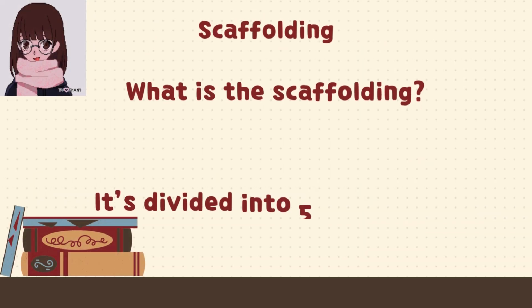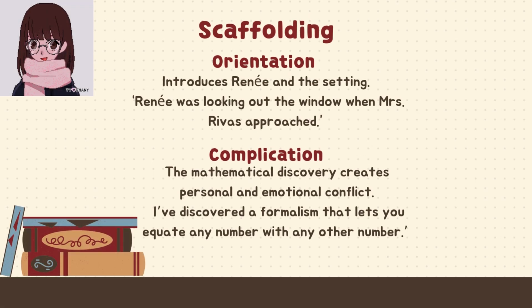Moving on, in this part I will explain the scaffolding of a narrative text. Scaffolding means the structure of a story. It's the way its parts are organized to build meaning. A complete narrative text normally has these 5 stages. The first one is orientation. This is the introduction of who, where, and when. Here we meet Renee, a mathematician, and Carl, her husband, in a mental health center. For example, Renee was looking out the window when Mr. Rivas approached. This shows Renee's situation and where she is.